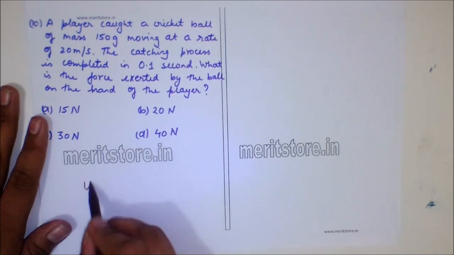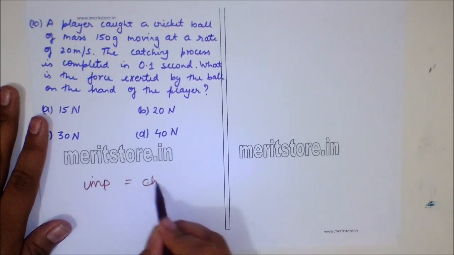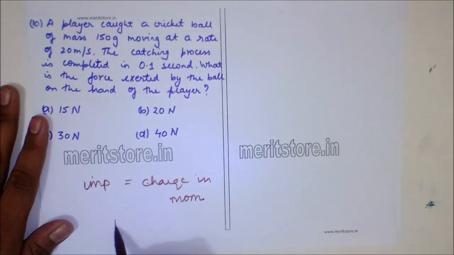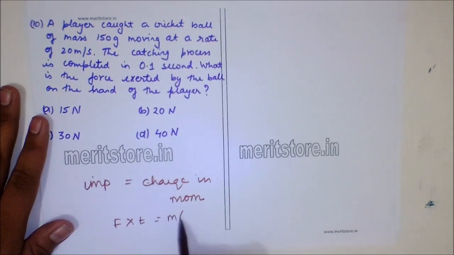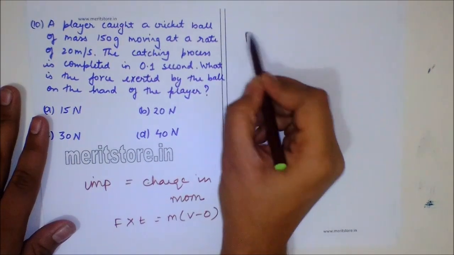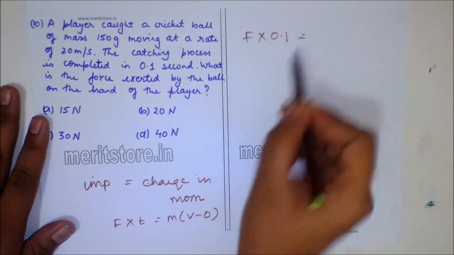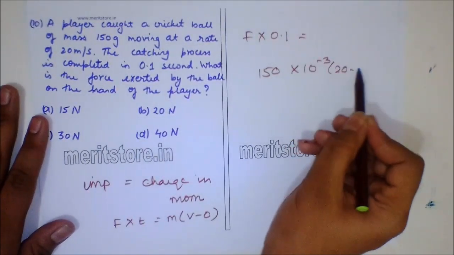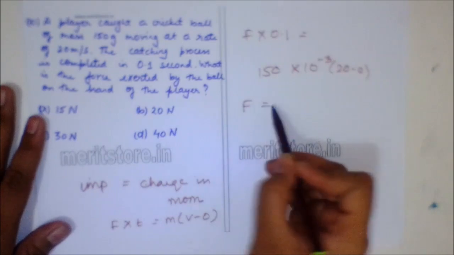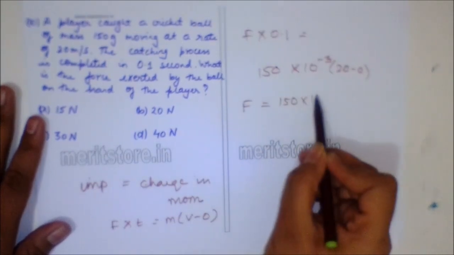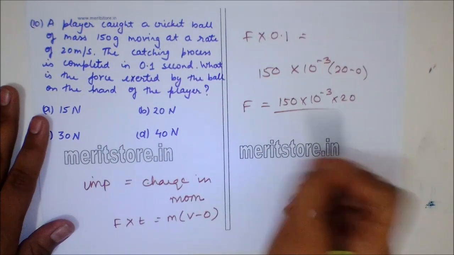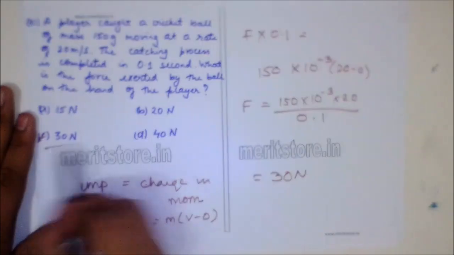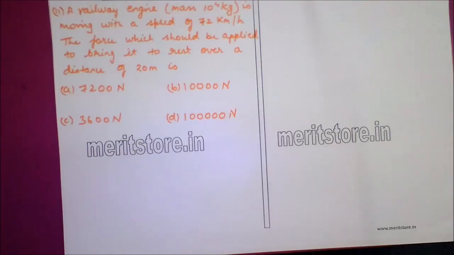Now, impulse is equal to change in momentum, or F into t is equal to mv minus 0. So F into 0.1 is equal to 150 into 10 raised to minus 3, 20 minus 0. So value for F can be calculated by 150 into 10 raised to minus 3 into 20 upon 0.1, which is equal to 30 Newton. So option C, 30 Newton is the correct answer.